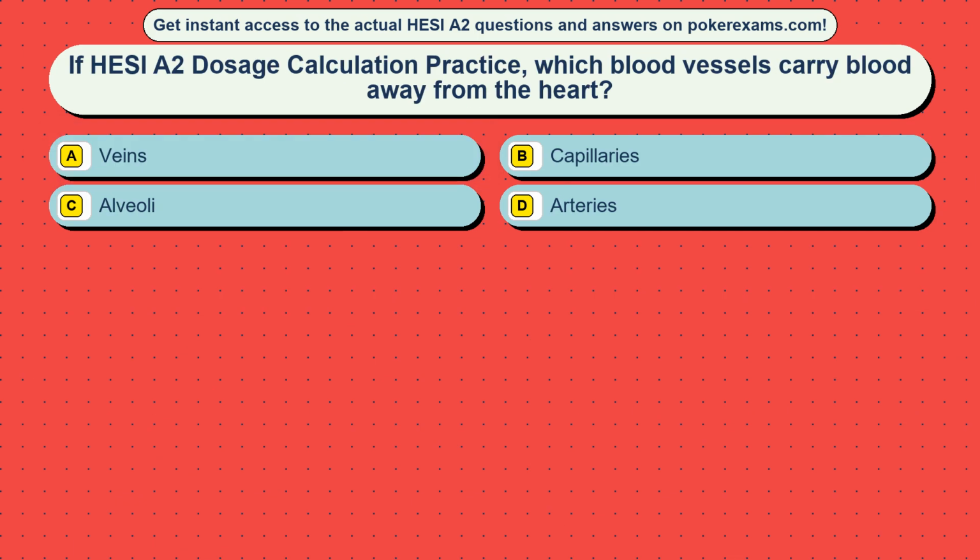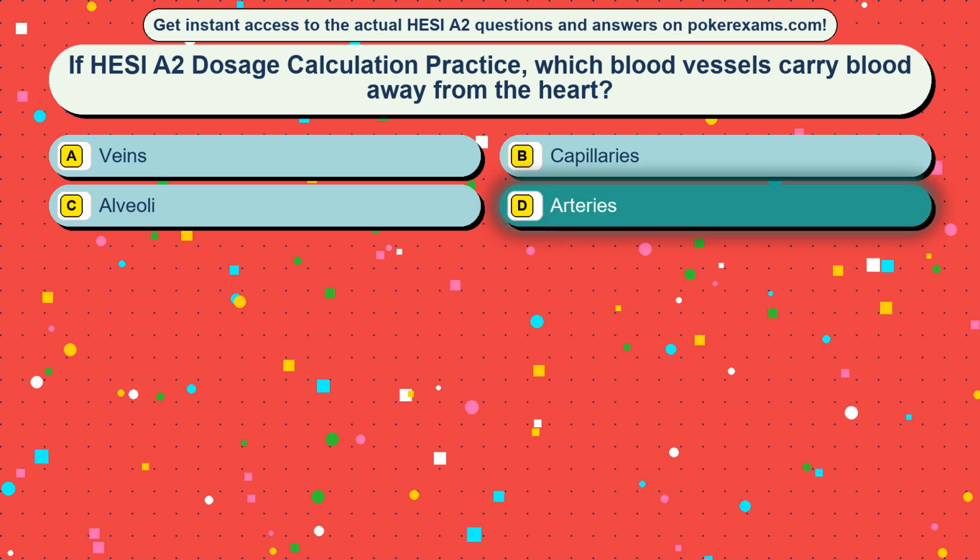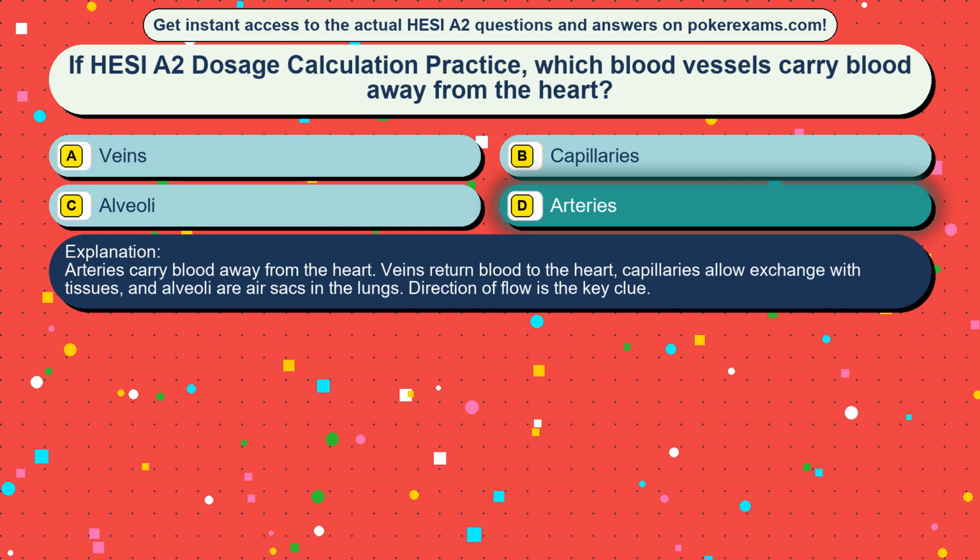Question 30. If HESI A2 dosage calculation practice, which blood vessels carry blood away from the heart? Option A, veins. Option B, capillaries. Option C, alveoli. Option D, arteries. The correct answer is option D, arteries. Arteries carry blood away from the heart. Veins return blood to the heart, capillaries allow exchange with tissues, and alveoli are air sacs in the lungs. Direction of flow is the key clue.